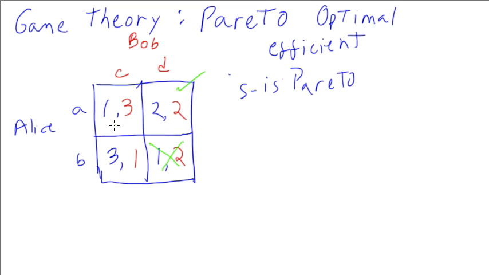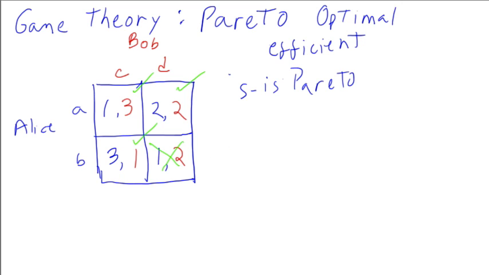How about this one? Is there another solution where at least one agent does better and nobody does worse? No. You can check it over here. If you go over here, one of them does worse. If you go over here, one of them does worse. So this is also Pareto, and this one's Pareto too. So that's what usually happens with Pareto solutions.